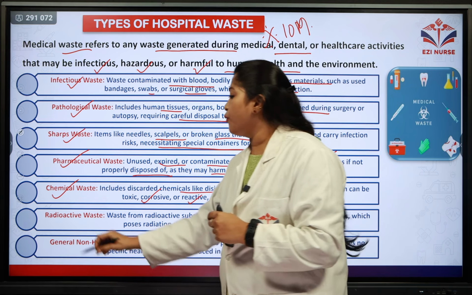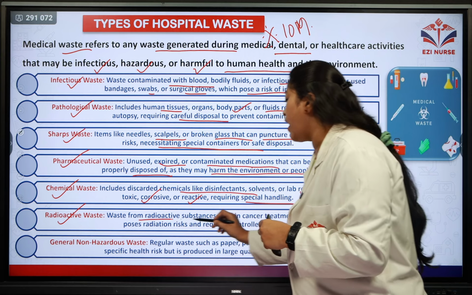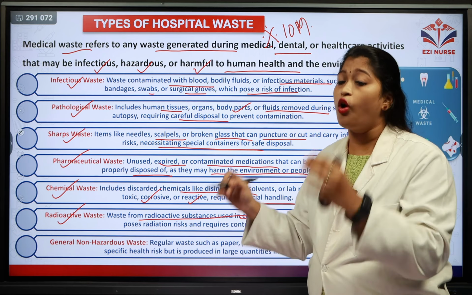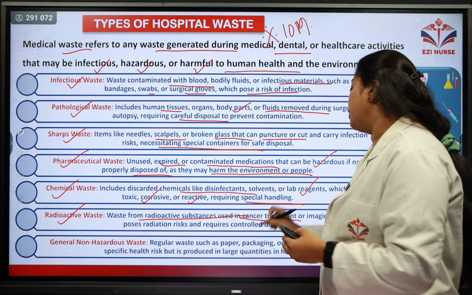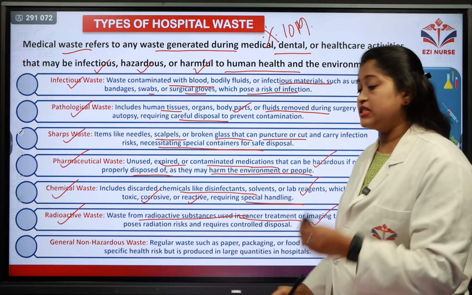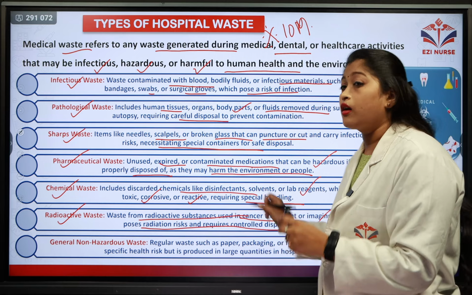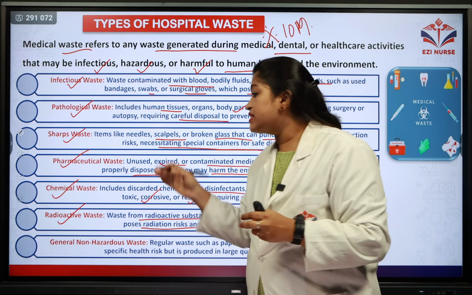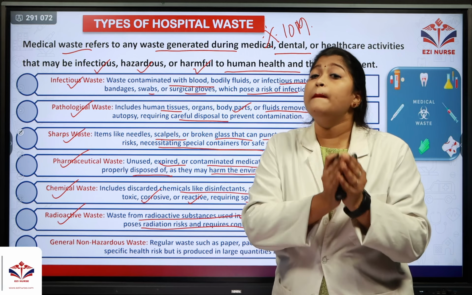The next type of waste is radioactive waste, the wastes seen from radioactive substances which are used in cancer treatment, especially in hospitals. We are using these radioactive things for the treatment of cancer and imaging tests, which usually poses a radiation risk and requires controlled disposal. There are certain types of disposal of this radiation waste which is done in a very proper manner.